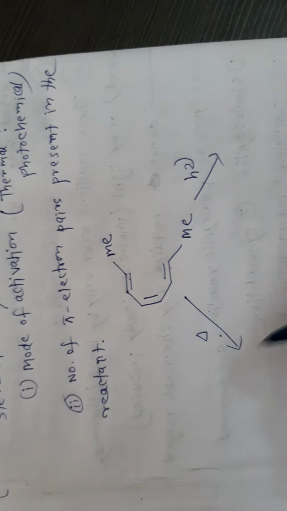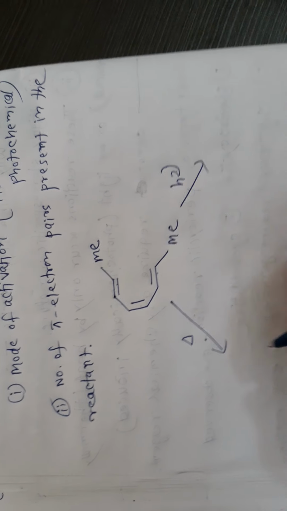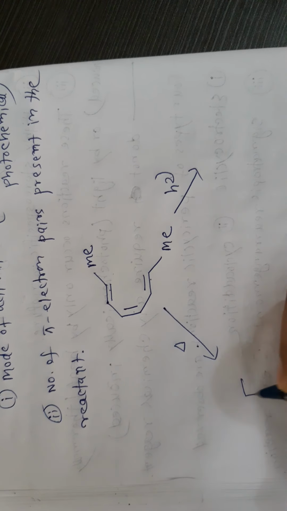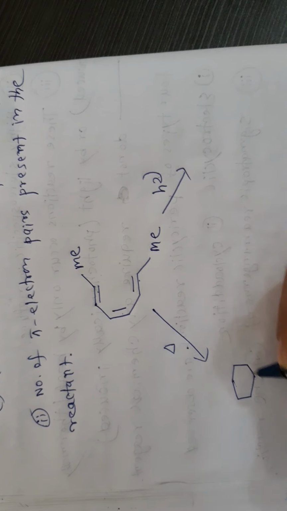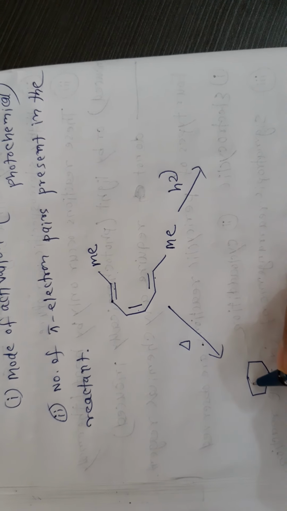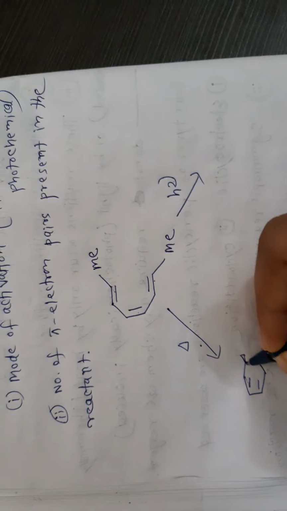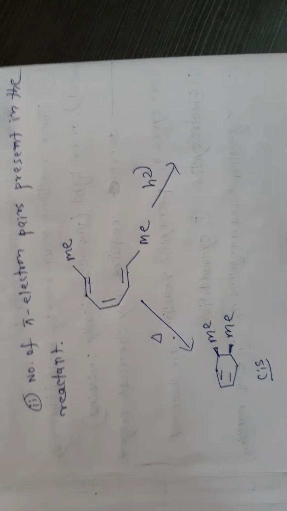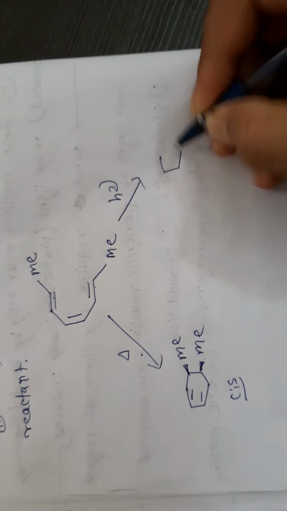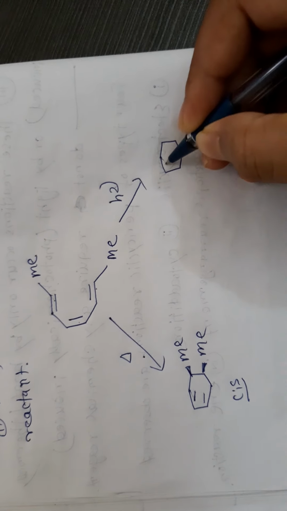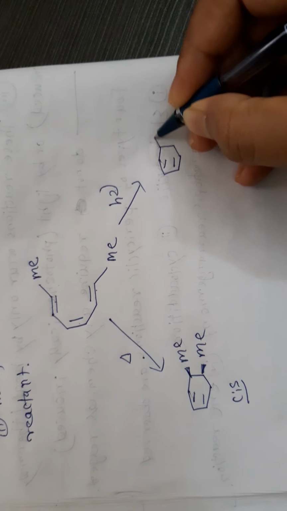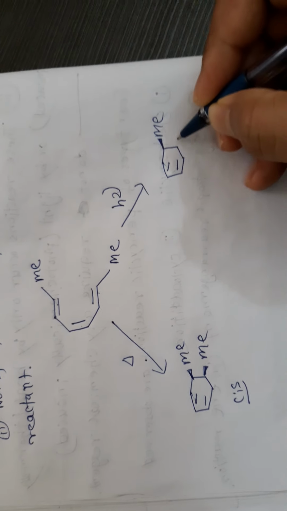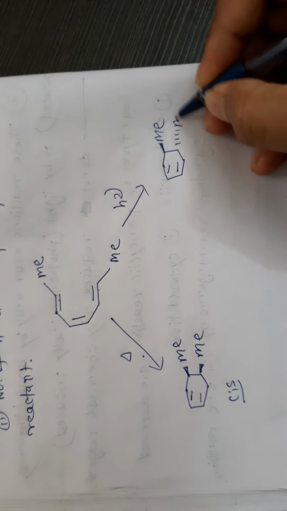If the reaction occurs thermally, the product formed has the two methyl groups cis to each other. But in presence of h nu, the product formed has the two methyl groups anti to each other, that is, trans.